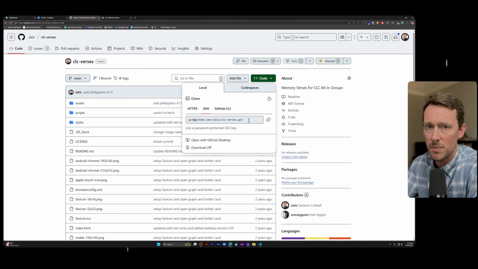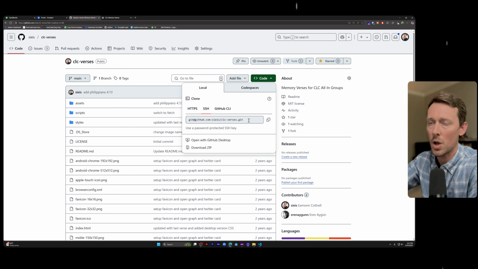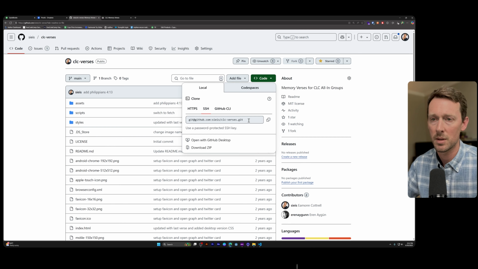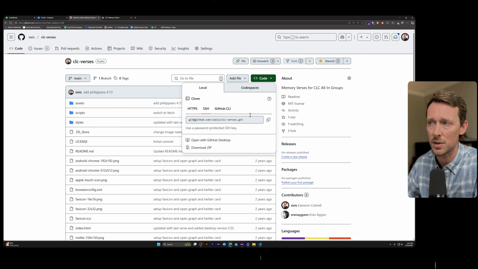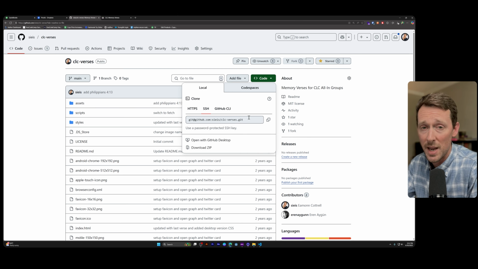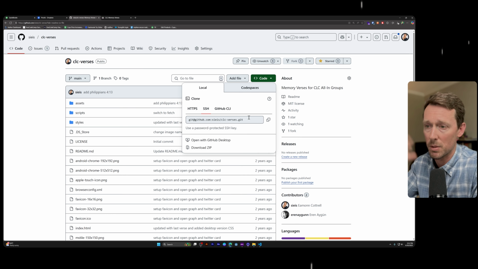If I downloaded the zip file, then I would have a copy of all this on my computer, and then I would have to upload it and replace it. And the whole reason we're using GitHub and we're using Git, which is the methodology behind it under the scenes, is so we can keep track of these changes and not have versions all over the place, but rather running versions on here.